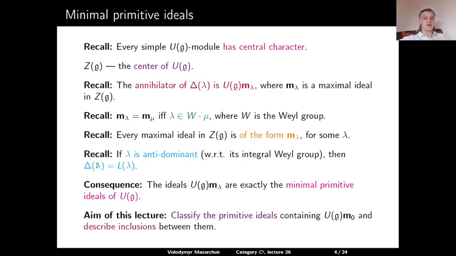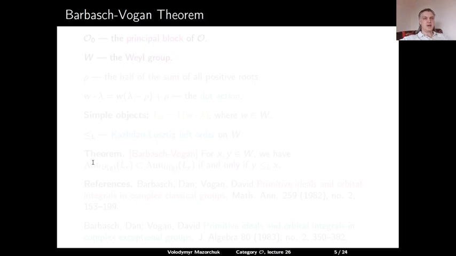And the aim of this lecture is to classify the primitive ideals which contain the minimal primitive ideal U(g) M0. So M0 is the central character of the principal block of category O. So we would like to classify these primitive ideals and describe inclusions between them. The answer is given by the Barbasch-Vogan theorem.